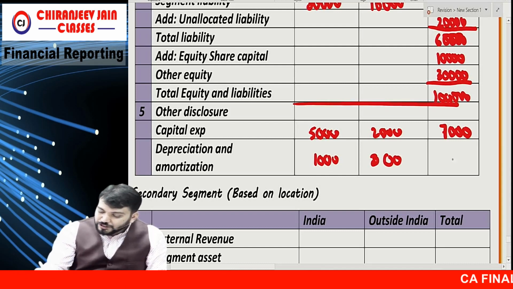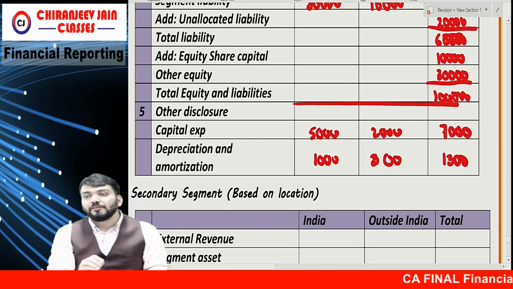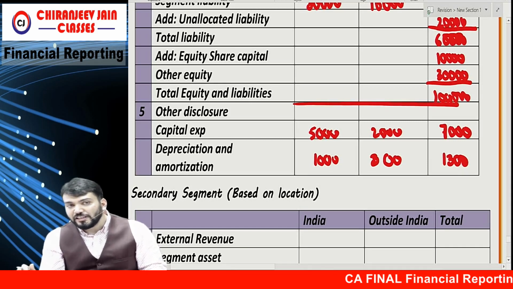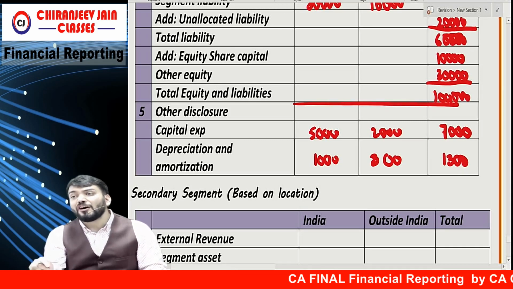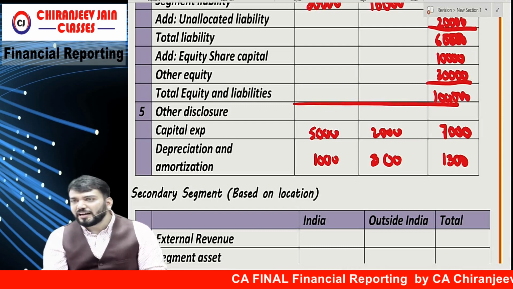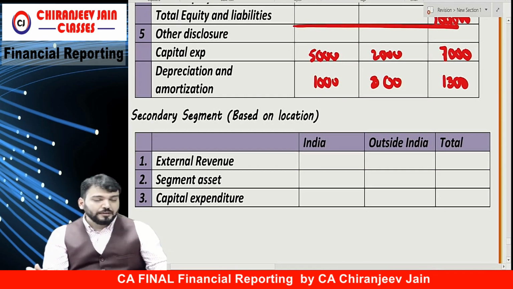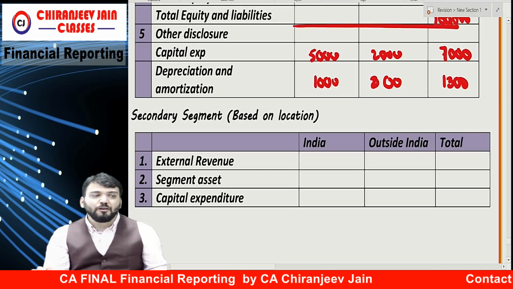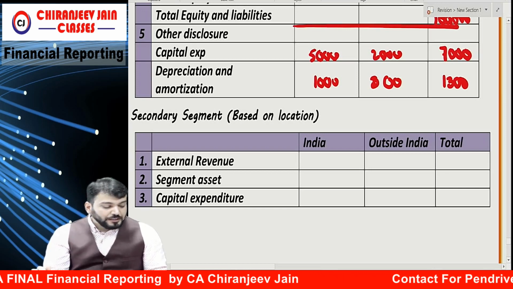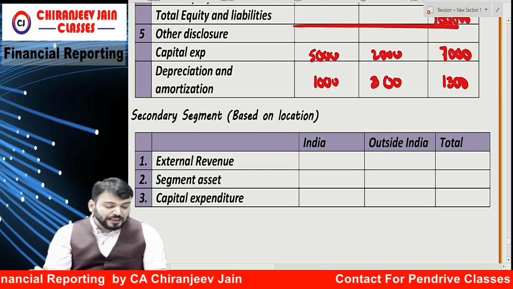1,300. So this becomes 1,300 without any reconciliation. They have not given any other non-cash expense, so therefore we will not write it down. Correct? Understood? Then the secondary segment, based on location: India, outside India. They have given revenue from outside India.